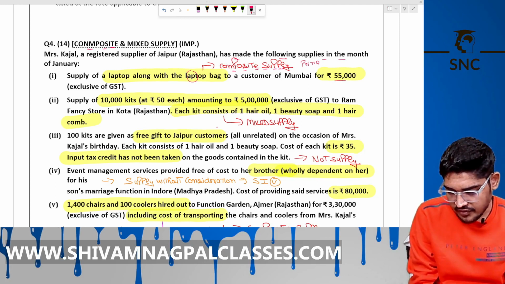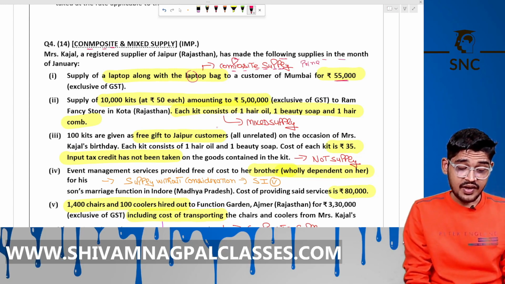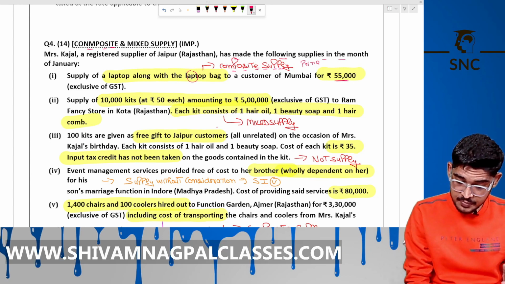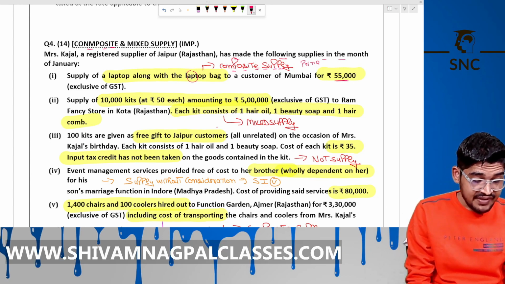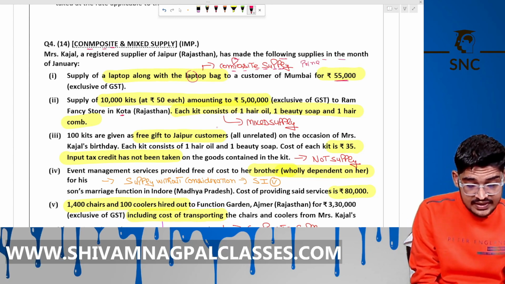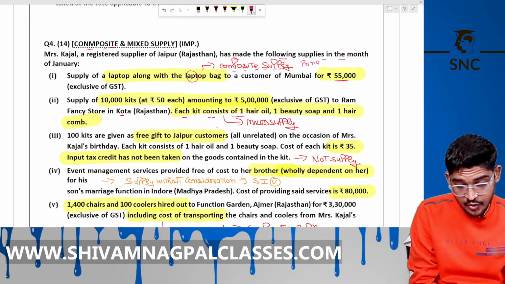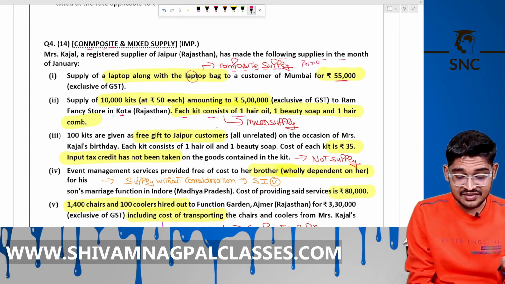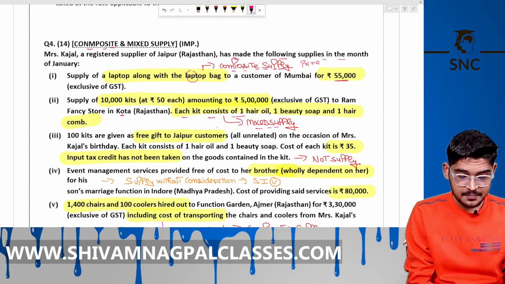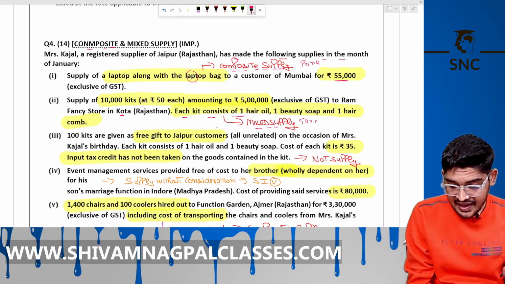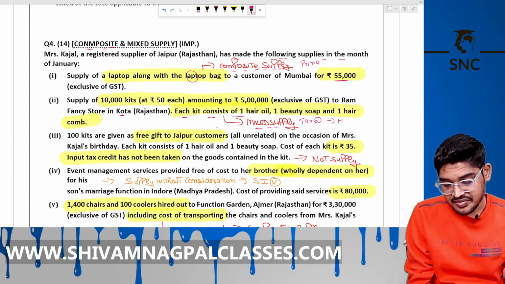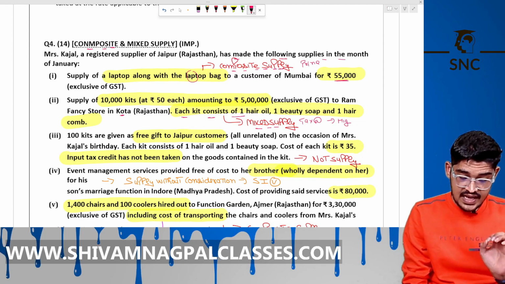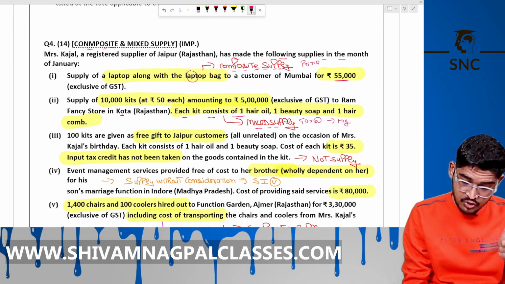For 55,000 rupees. Supply of 1,000 kits at 50 each, amounting to 5 lakh rupees, to Ram Fancy Store in Kota. Each kit consists of 1 hair oil, 1 beauty soap and 1 hair comb. This is a mixed supply. These are not naturally bundled. Taxable at the highest rate. We know that, right?